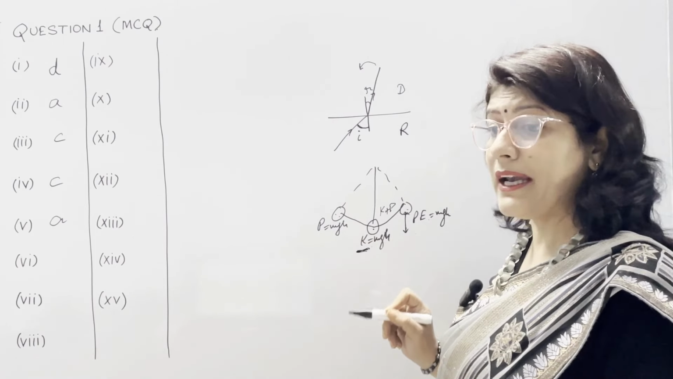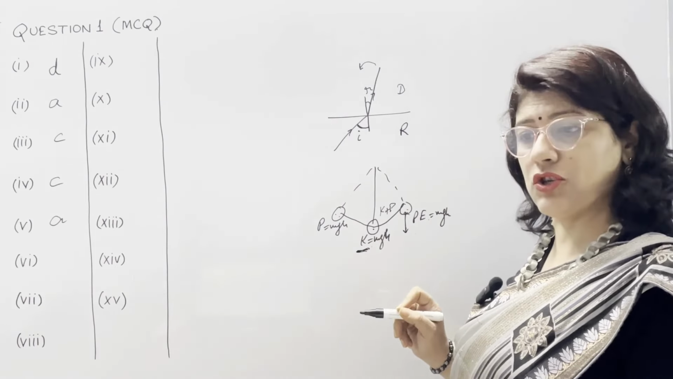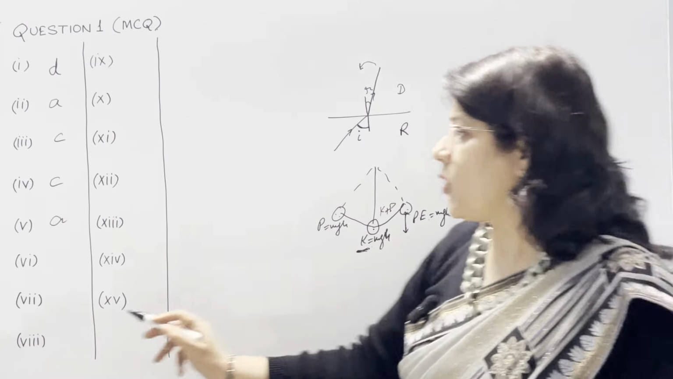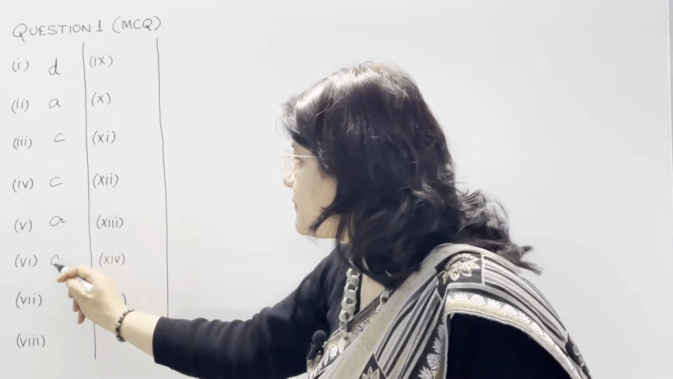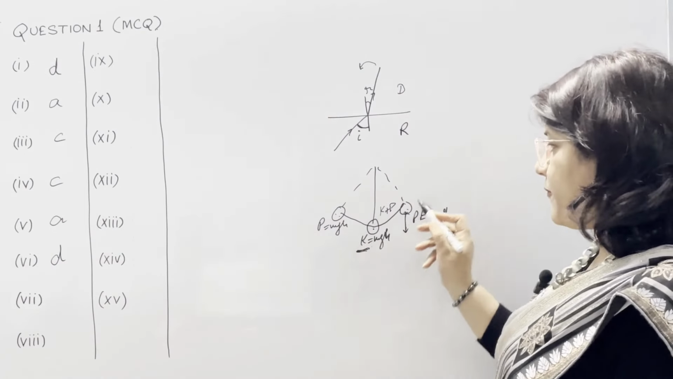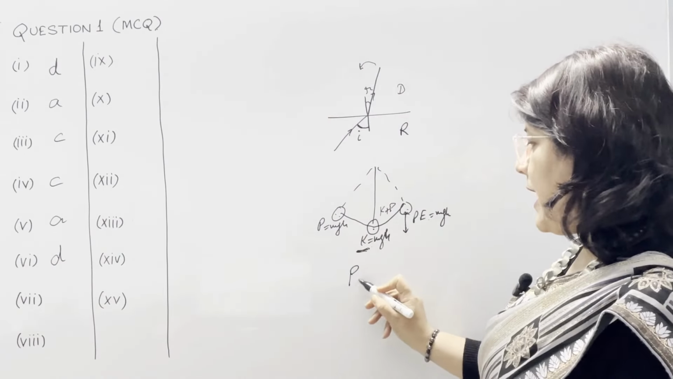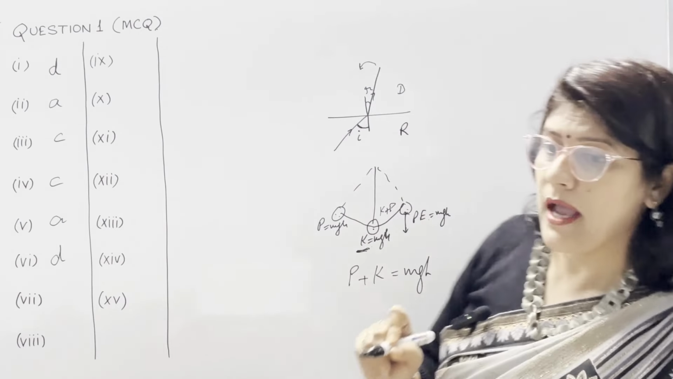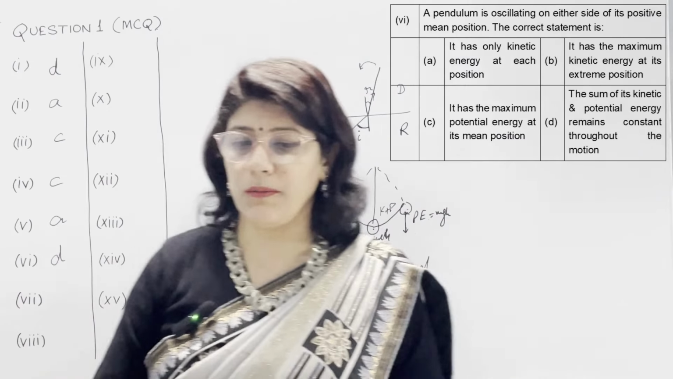And it is kinetic energy. And D option is sum of its kinetic and potential energy remain constant throughout the motion, and this is our correct option, option number D, because sum of total potential energy and kinetic energy remains constant and its sum will be equal to the mgh. So correct option is option number D.